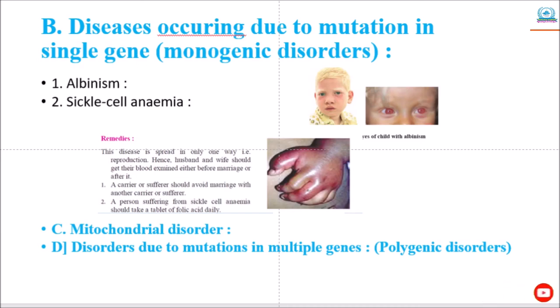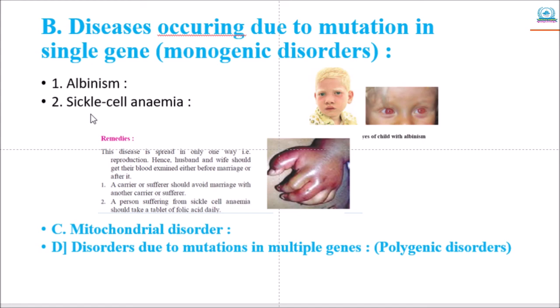Next, disorders or diseases occurring due to mutation in a single gene. Disorders or diseases occurring due to the mutation of any single gene into a defective one are called monogenic disorders. Approximately 4,000 different disorders of this type are known due to an abnormal gene. Their products are either produced in insufficient quantity or not at all. It causes abnormal metabolism that may lead to death at a tender age, meaning at a small age.